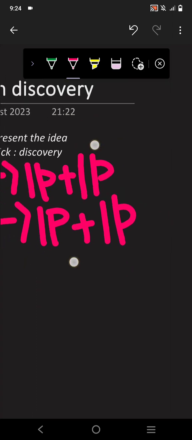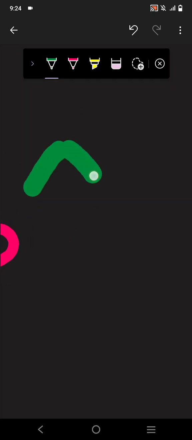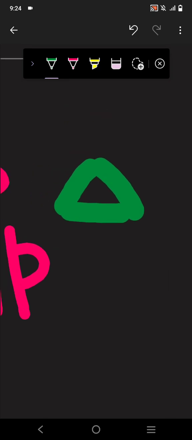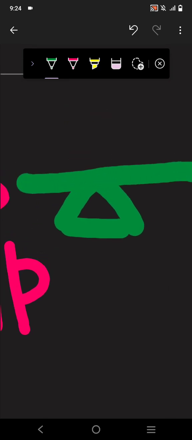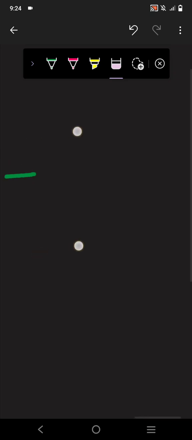So Rutherford and James Chadwick made a comparison. On one side they placed hydrogen and on the other side they placed helium. As a result, the helium went down, it got unbalanced.